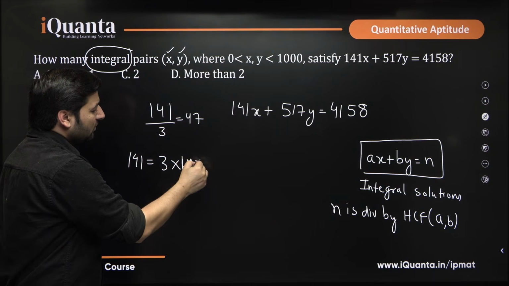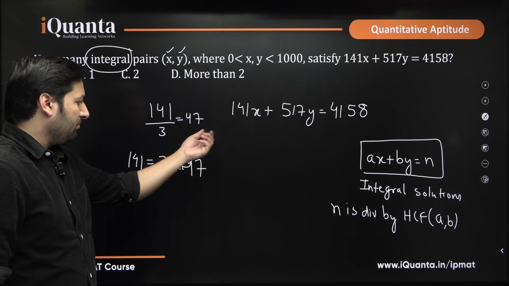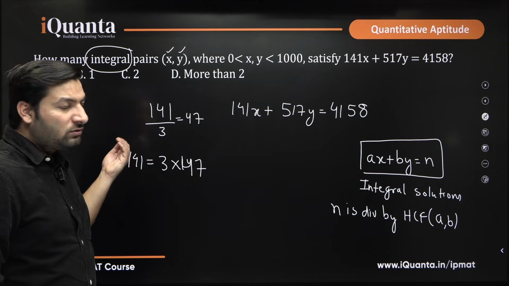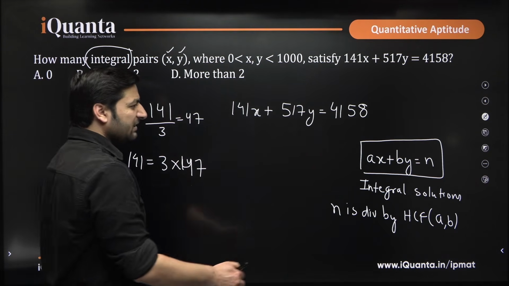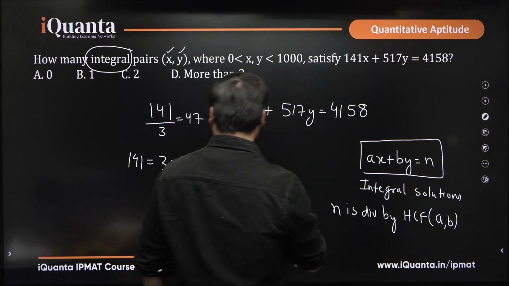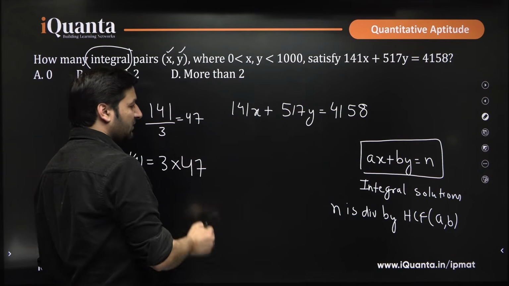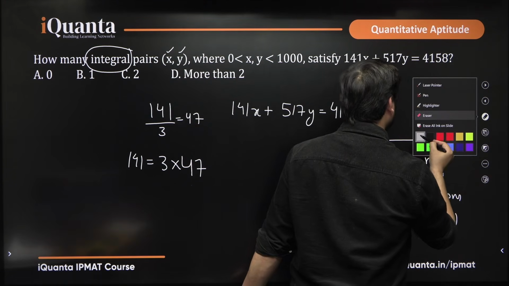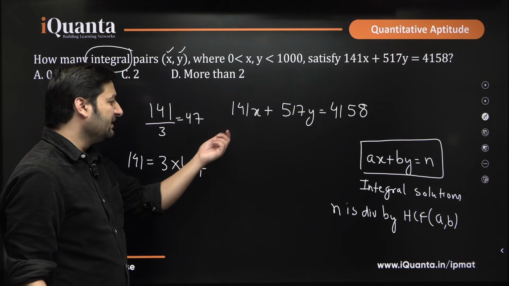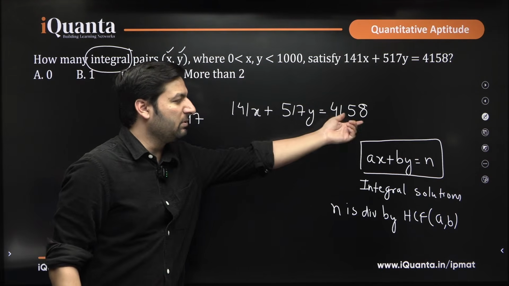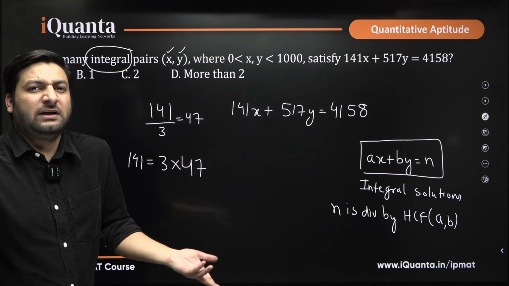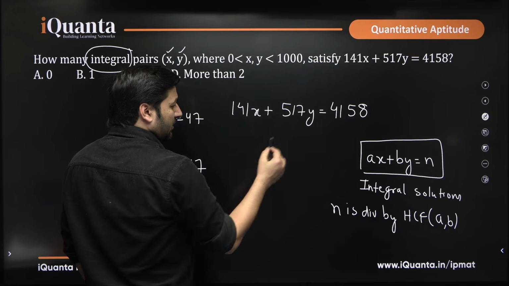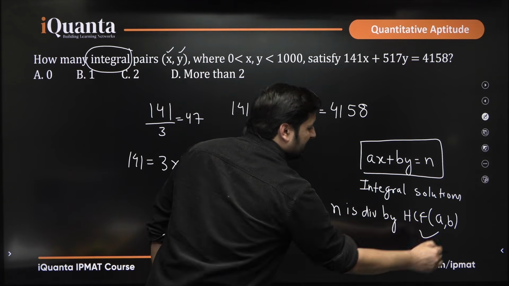3 into 47. So can we take 3 common in this entire equation, or can we take 47 common in the entire equation? Because 141 can be written as 3 into 47, either we should be able to take 3 common out of this equation, or 47, or nothing at all, right? So, what is the HCF of a comma b?